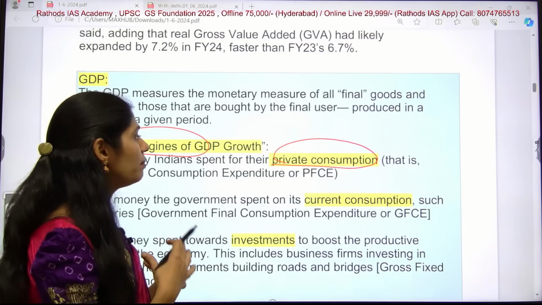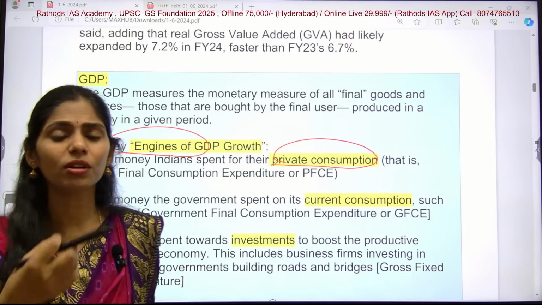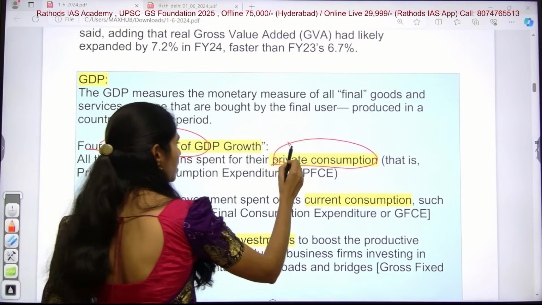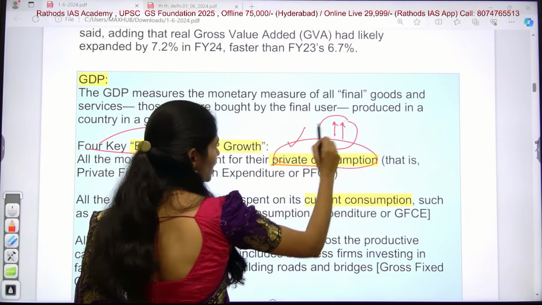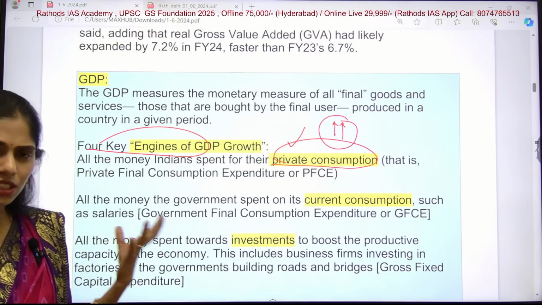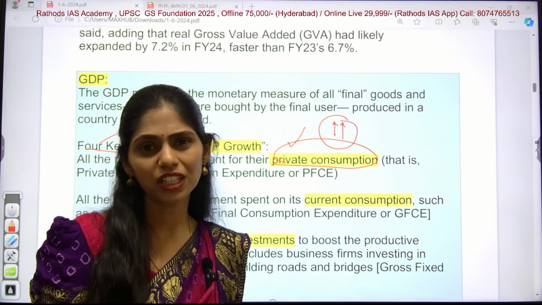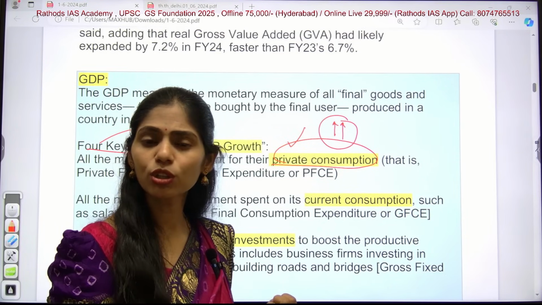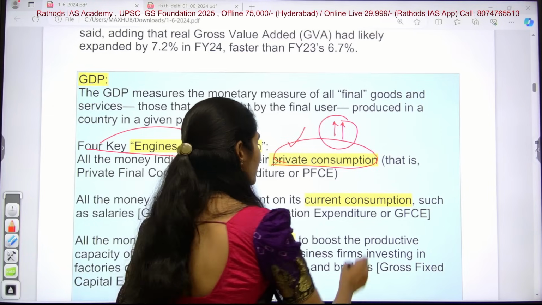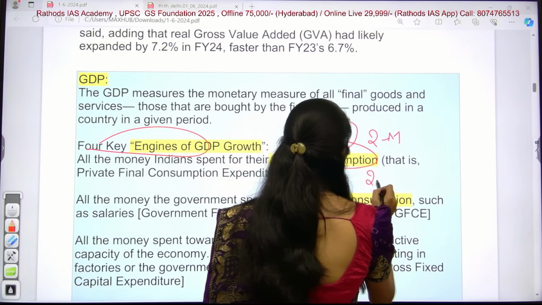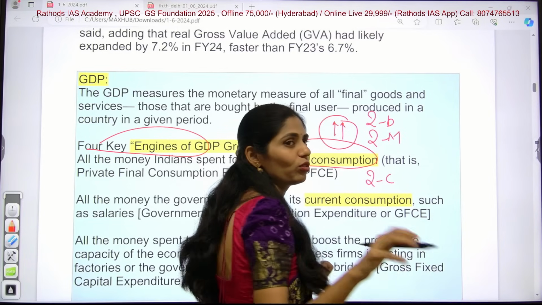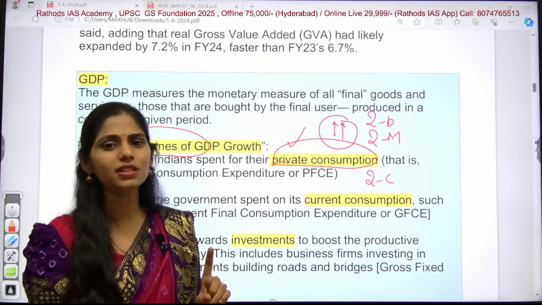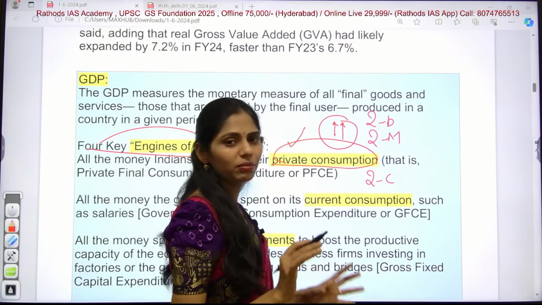So how I am spending money for my own consumption, for my family, that is called private consumption. So whenever private consumption increases, what happens? Totally the sales will increase, right? That will contribute to the increase of our economy, or to the total GDP. Yes or no? For example, I am buying 2 milk packets or 2 Cerelac packets or 2 body lotions because I have 2 kids. So whatever I buy, I have to take 2 only.